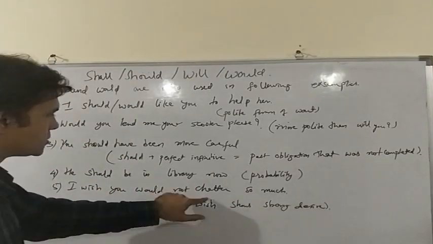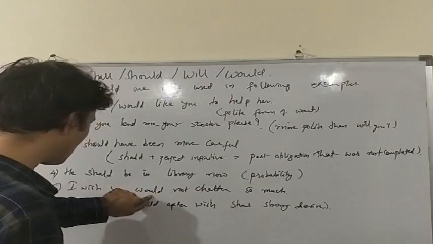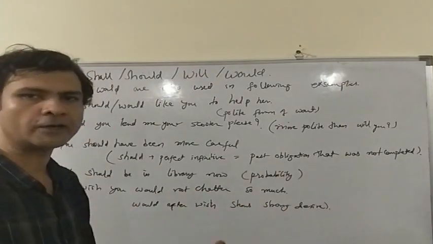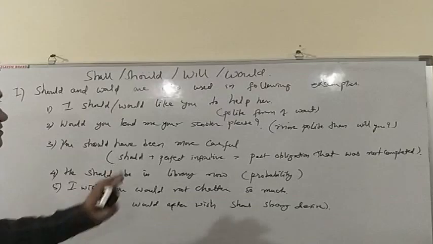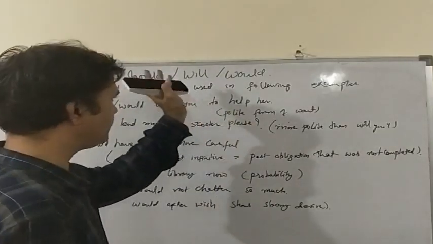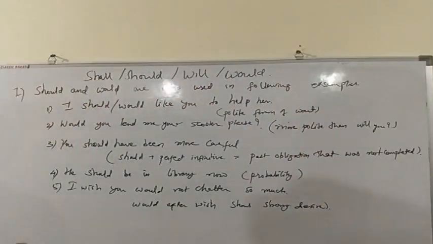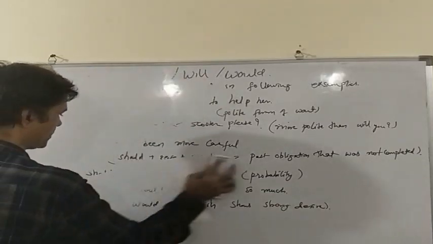I wish you would not chatter so much. We use would after wish to suggest a strong desire. I strongly desire. So these were the uses of shall, should and will and would. Now we will check the uses of must and ought.